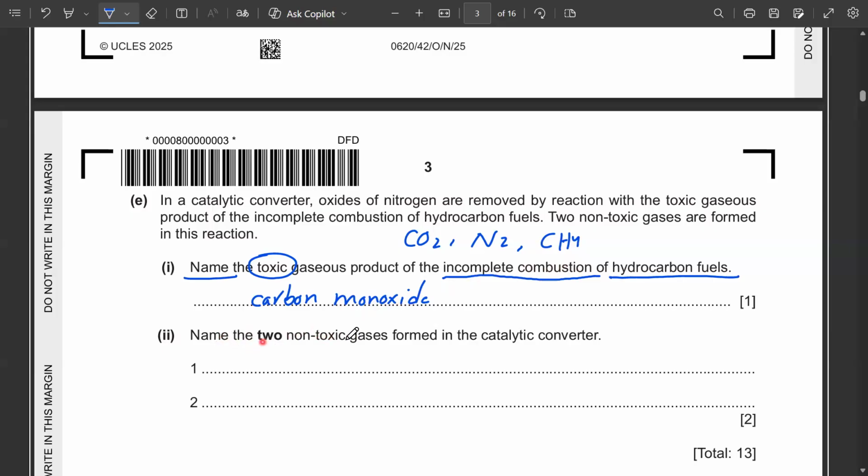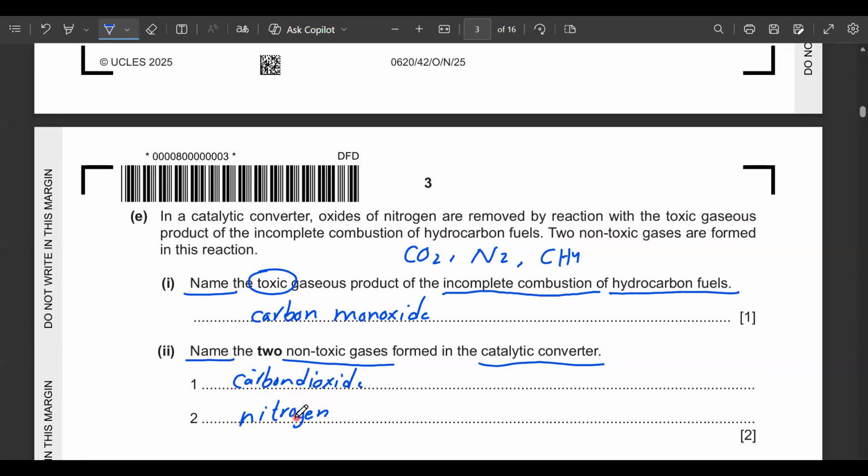Then part 2, name two non-toxic gases formed in the catalytic converter. The catalytic converter converts the unburned hydrocarbons and the nitrogen oxides into less harmful gases. So those two non-toxic gases formed are, and it again says not the name, carbon dioxide, and the other one is nitrogen. So these are the non-toxic gases produced by the catalytic converter.